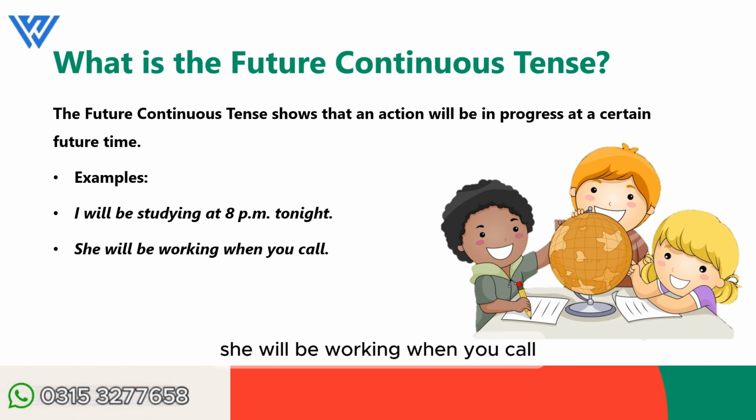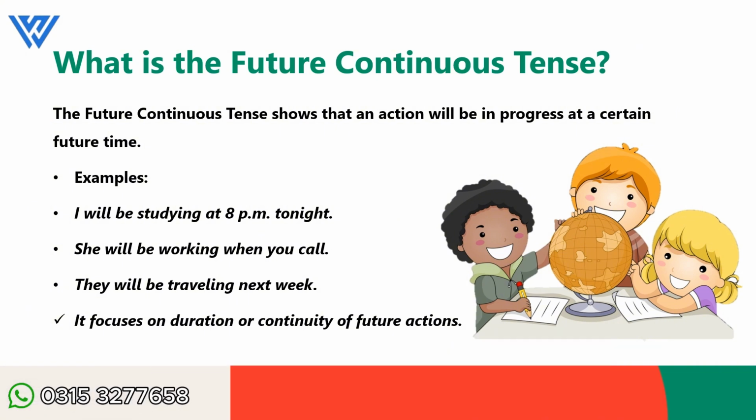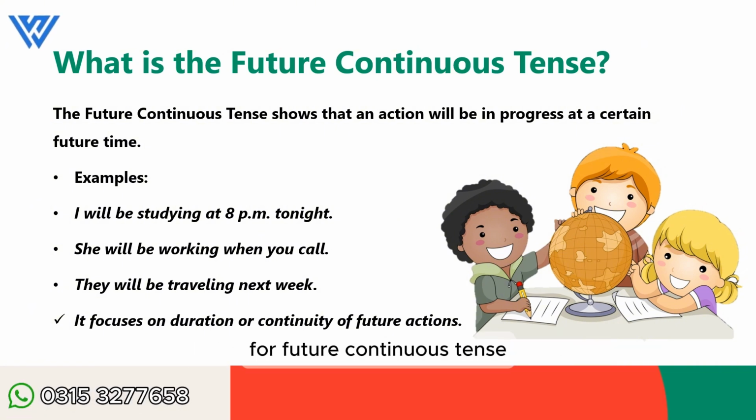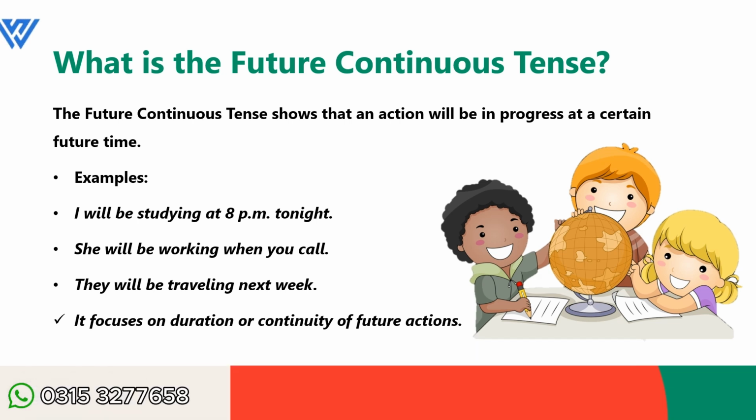Let's see another example. She will be working when you call. Also, they will be traveling next week as well. Let's see something that's very specific for future continuous tense. It focuses on duration or continuity of future actions. तो हम इस बात पर focus करते हैं कि कितने duration के लिए है या कौन सा action continued है.